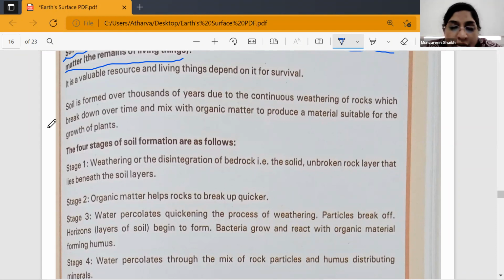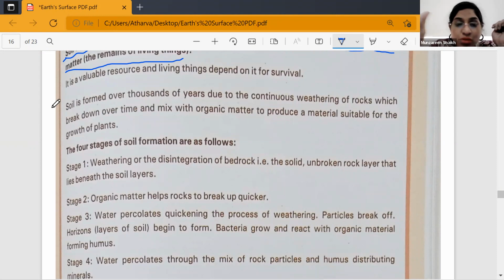So how is soil formed? Because of weathering, the rocks are broken down, and the broken pieces of rocks get mixed up with the organic matter. Organic matter means the remains of the living things. Now when they mix with the organic matter, they produce a material which is called soil.